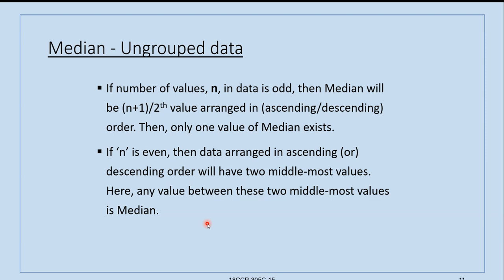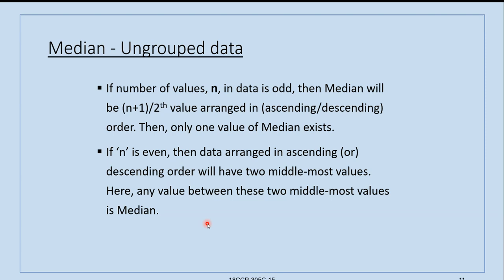If the data is odd, as in the first example we have seen, 5, that is odd, n plus 1 by 2, with values arranged in ascending or descending order, then only the median exists in the middle.